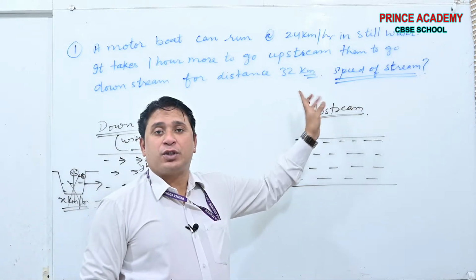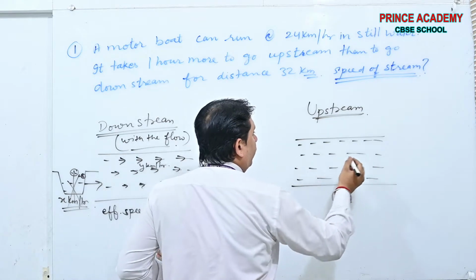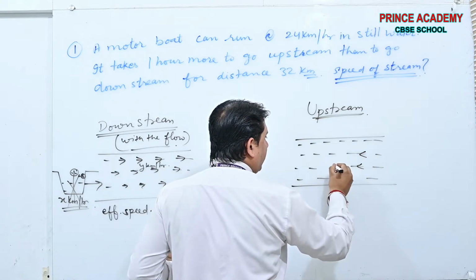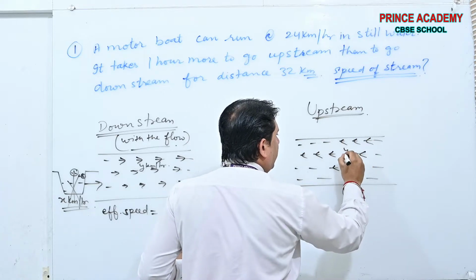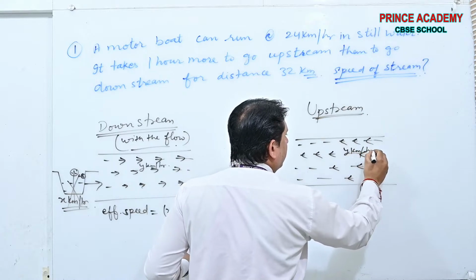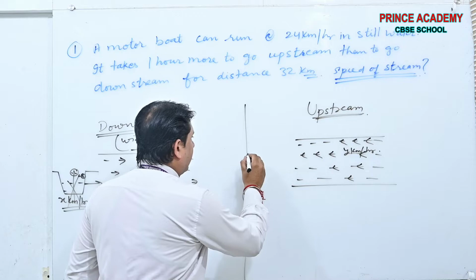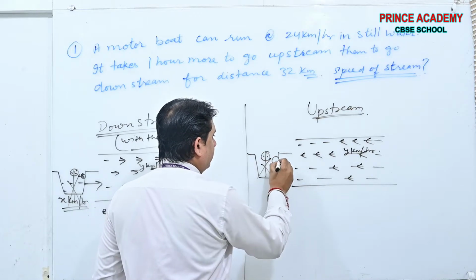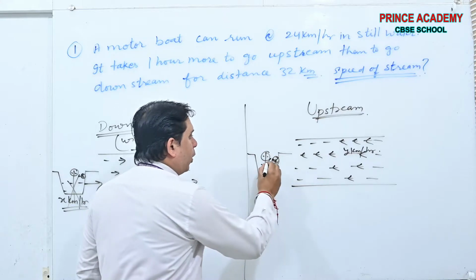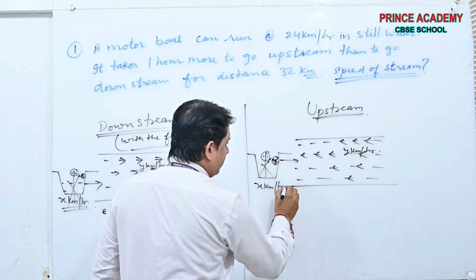The case of upstream. Suppose water is flowing in this direction with the speed y kilometers per hour, and the boat is moving in this direction with x kilometers per hour.